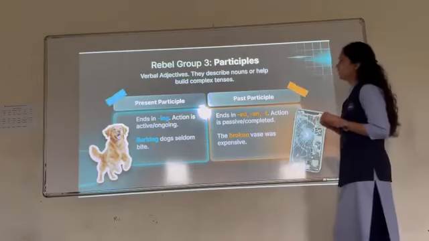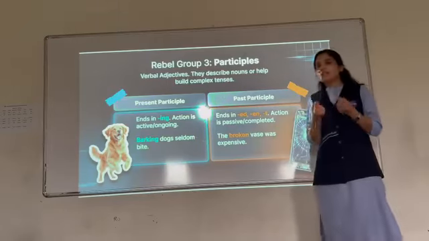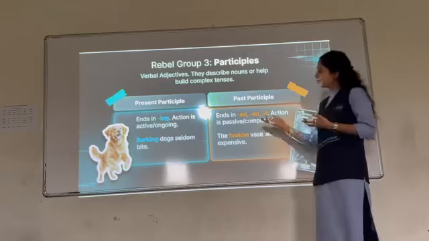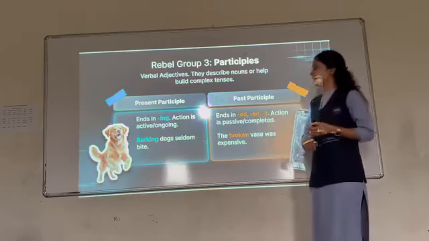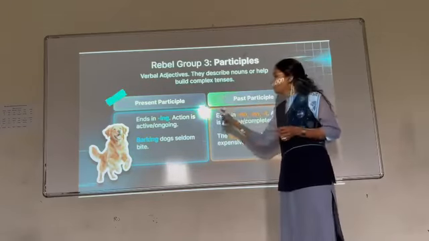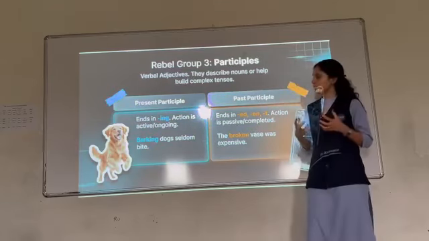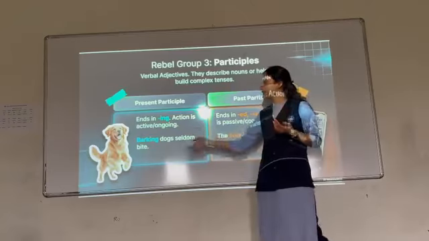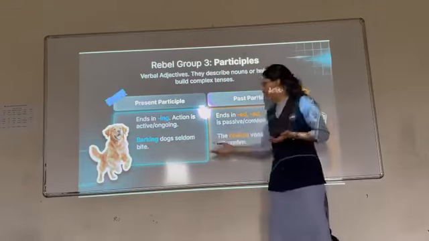Now participles. Participles mainly act as an adjective. Present participle and past participle are the two forms of the participle. There is one more we will see in the next slide. As in the ing form: action, active, ongoing. Barking dog seldom bite. इसका मतलब क्या हुआ? That barking dog seldom bite means जो dogs bark करते हैं वो कभी-कभी नहीं भी काटते हैं.